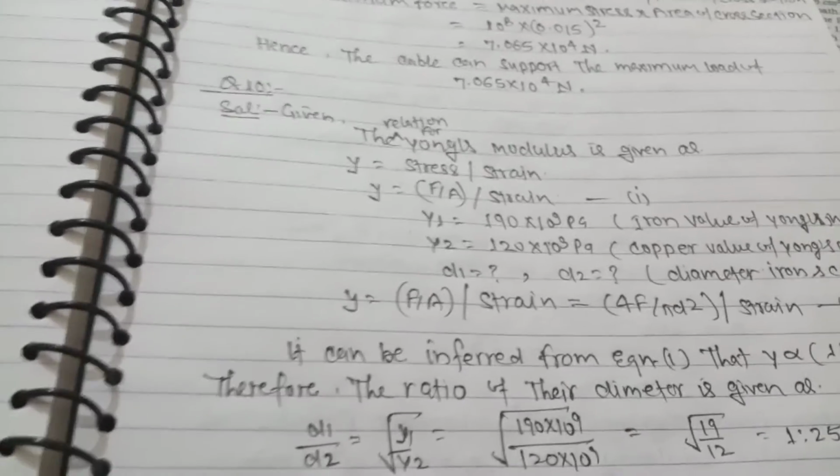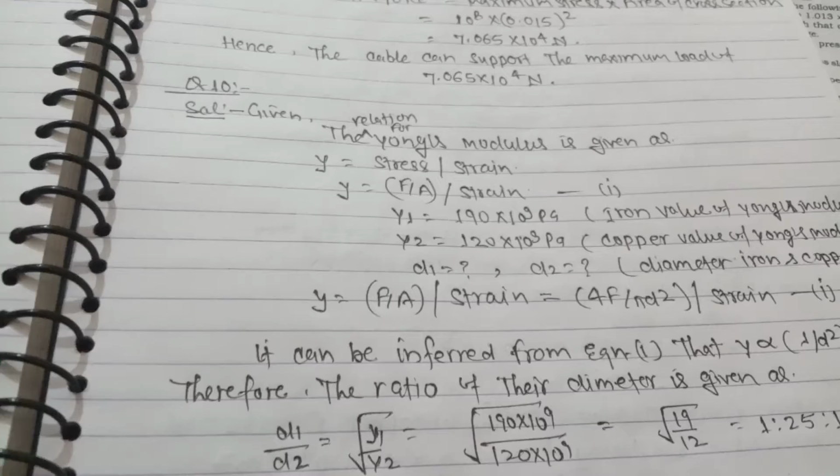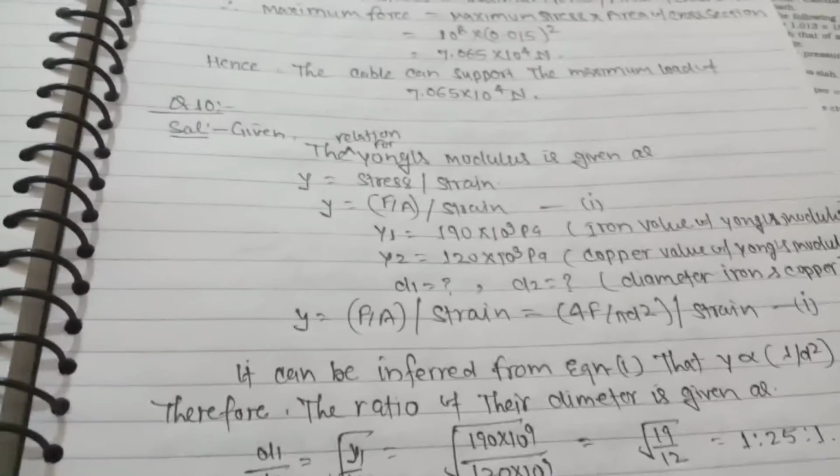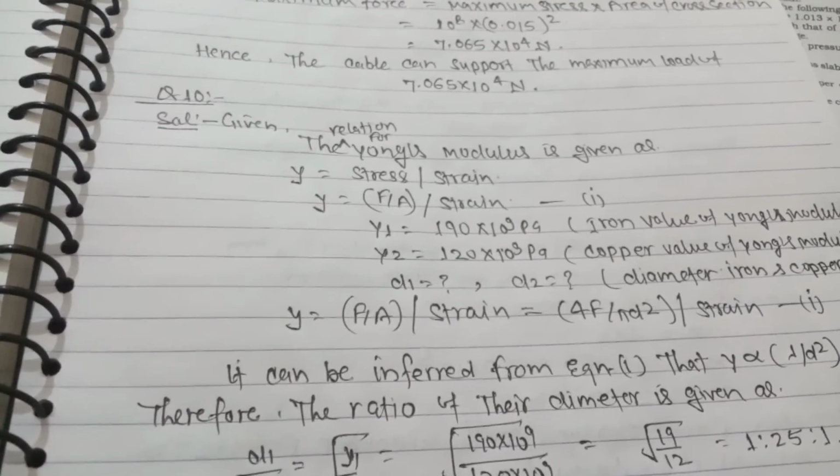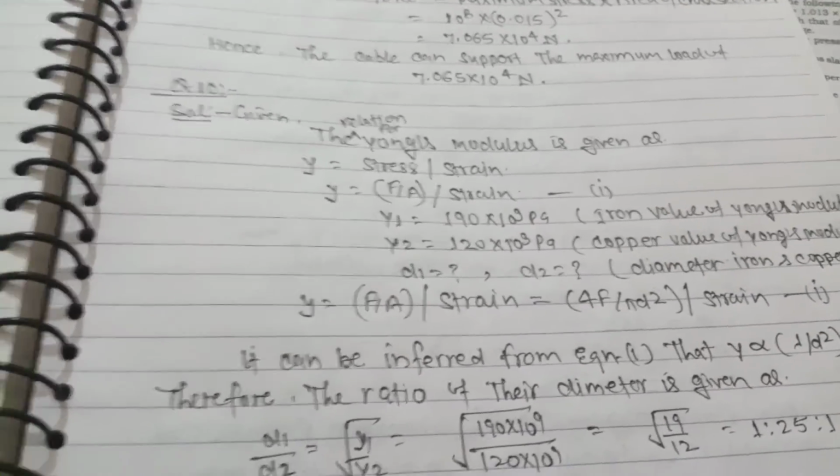It can be inferred from equation 1 that Y is proportional to 1 by d square.